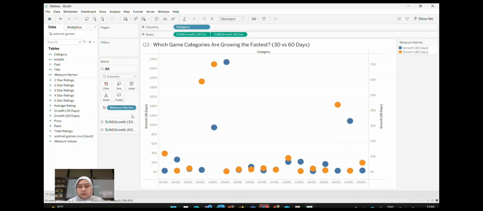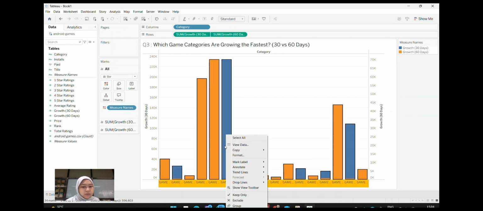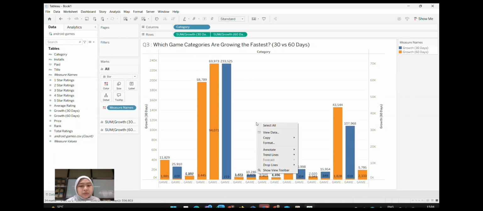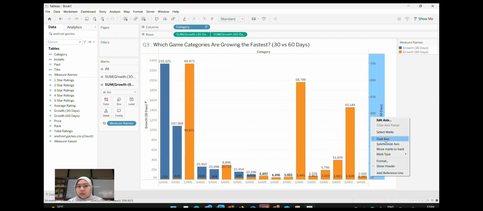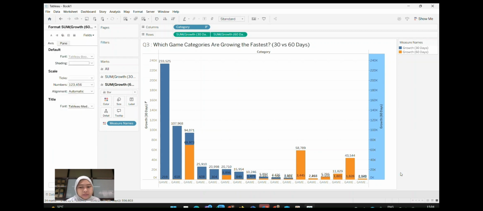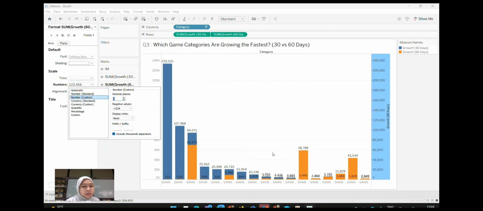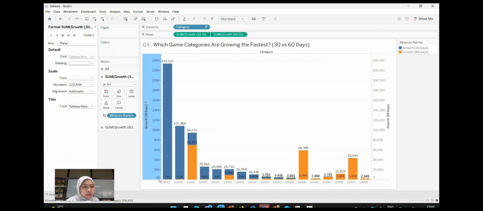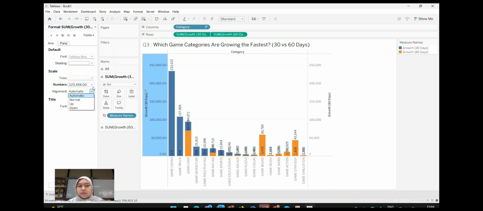And as you can see here, I changed the double graph to the dual axis so that we can really see the difference. And for now, I will change the format. I will mark all the game category numbers, and I will make it descending so that it's easy to see. And I also synchronize the axis. And for the scale, I make the number custom, and there are no decimal places, so it's easy to see. And after that, I do the scale numbers to custom for both axes.